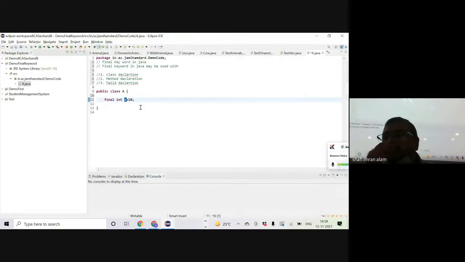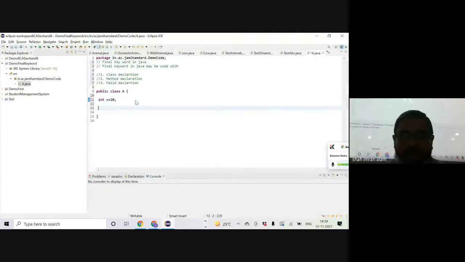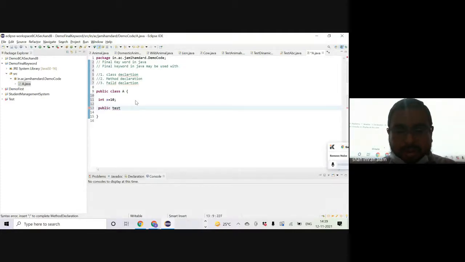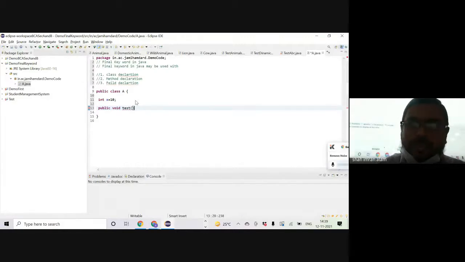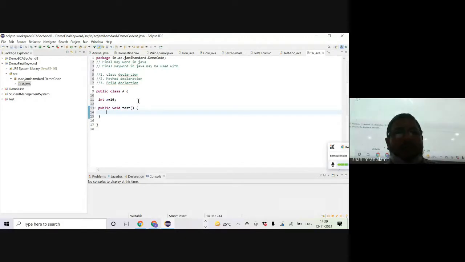A variable is something whose value can vary over time, right? For example, if this is not a final field, so it's a variable. Then in that case, what I can do is, for example, in a method, say for example, test method, public void test. I'm writing the name of the method as test, and this is the method that I've declared.